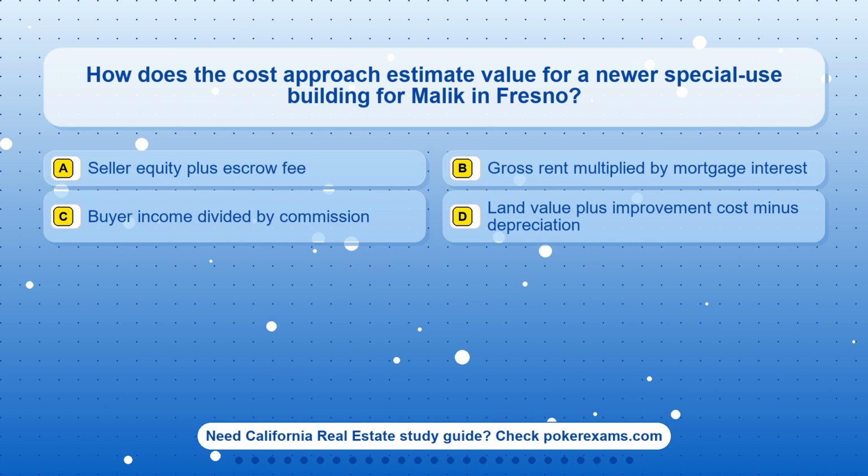Question 12. How does the cost approach estimate value for a newer special-use building for Malik in Fresno? Option A, seller equity plus escrow fee. Option B, gross rent multiplied by mortgage interest. Option C, buyer income divided by commission. Option D, land value plus improvement cost minus depreciation.